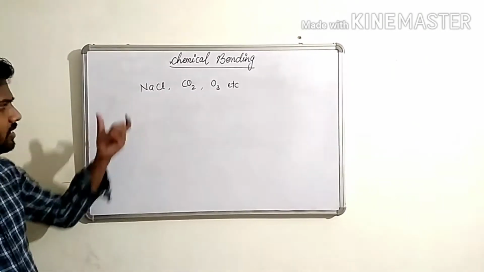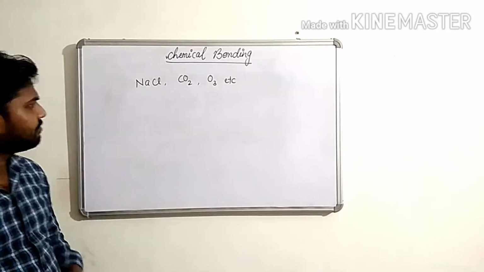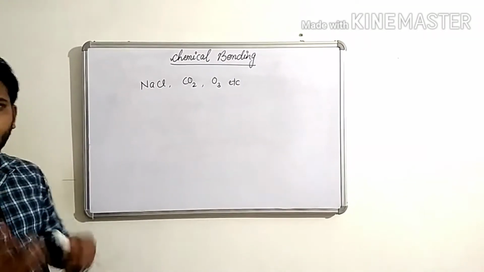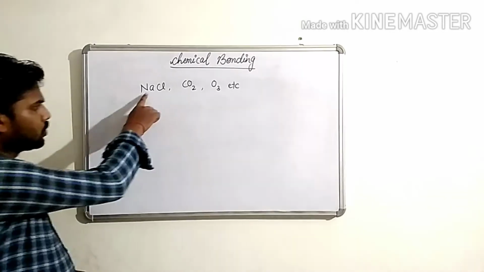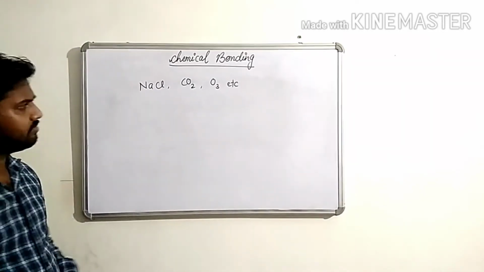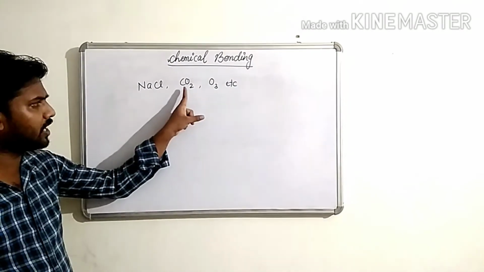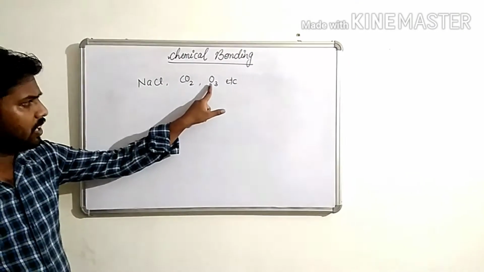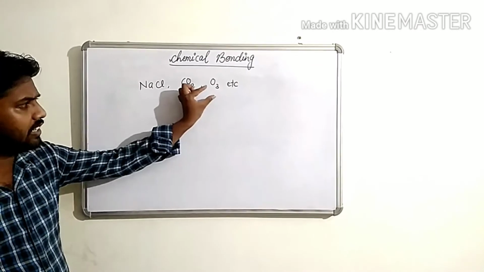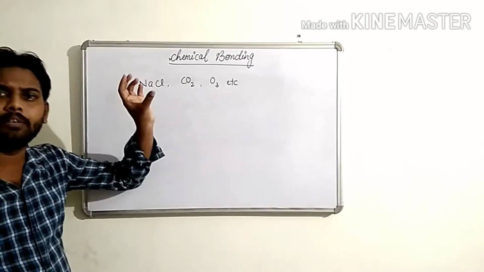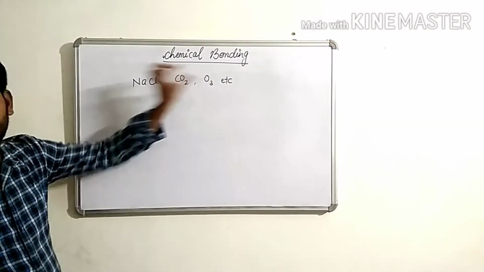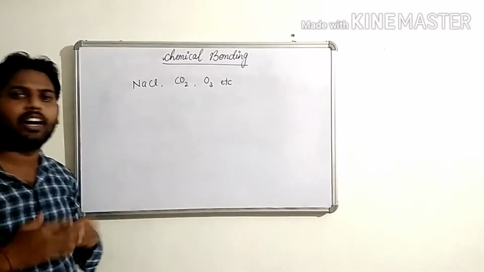Now look at these formulas, children. This compound contains different types of elements, sodium and chlorine. This also contains different types of elements, carbon and oxygen. And here oxygen atoms are connected with three atoms of the same oxygen, O3, meaning the same type of atoms are connected.